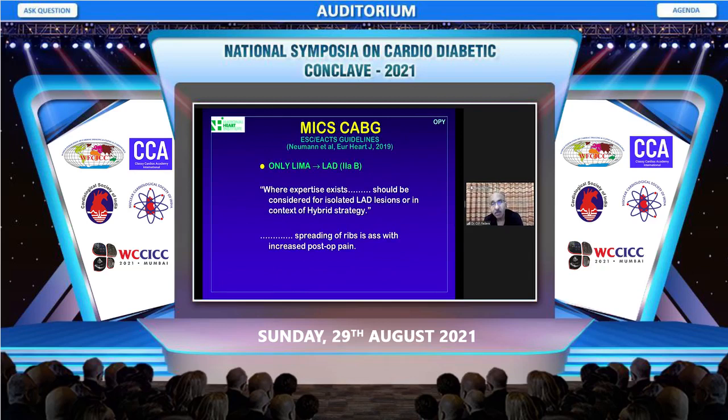Minimally invasive CABG has a very limited indication in the guidelines, only LIMA to LAD, but the process is evolving. But the important thing is that it should be done where expertise exists. And because of diffuse atherosclerosis, one should be a little wary of using minimally invasive techniques in CABG in diabetics.